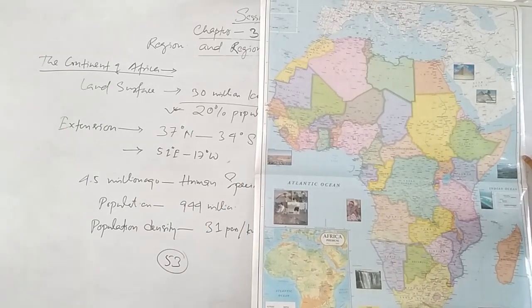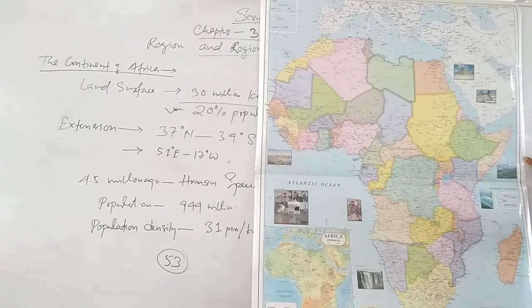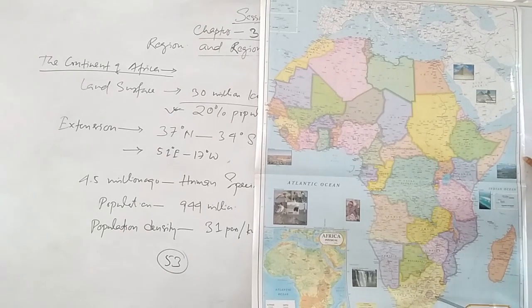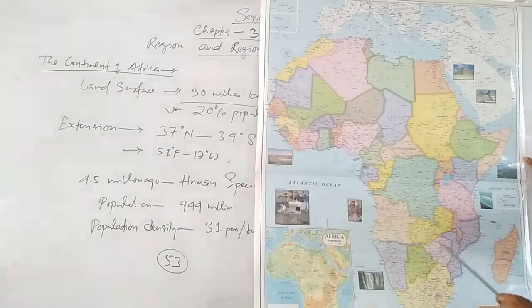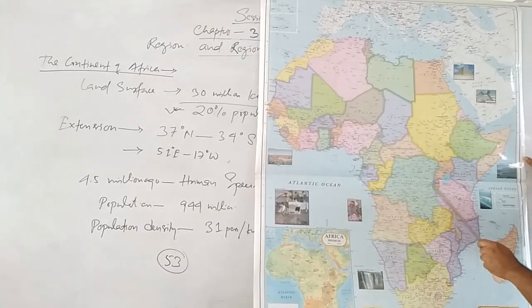This is Republic of South Africa. Three capitals are here: Pretoria, Johannesburg, and Cape Town. Cape Town is the last. That is, Cape of Good Hope is the last point of Africa. We are talking about the highest point, Kilimanjaro. That is here, Mount Kilimanjaro. Zimbabwe, Mozambique, Zambia. This is Tanzania, Congo Republic. This is Uganda. This is Lake Victoria.